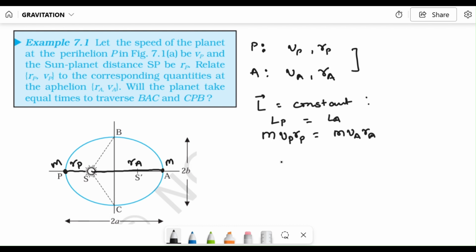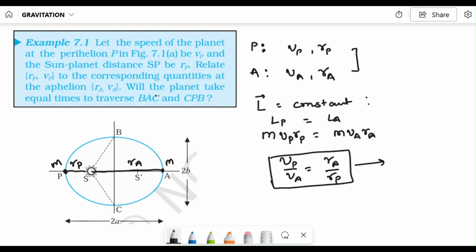Further, we can get Vp by Va equals Ra by Rp. You can check: divide both sides by m, and then rearrange the terms. So it will be this much. And from here, you can answer the question.